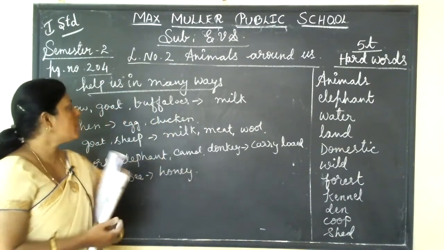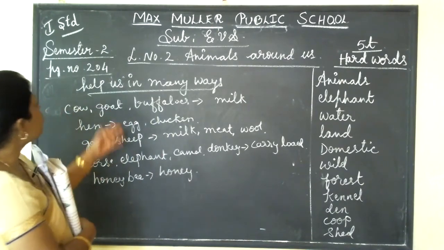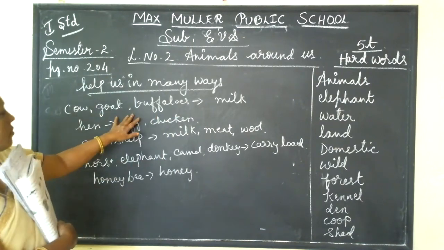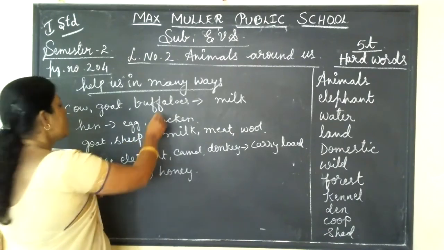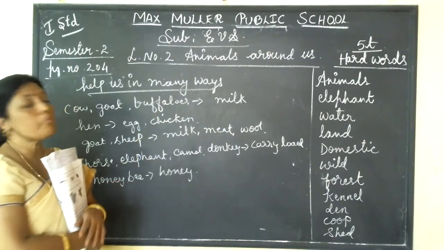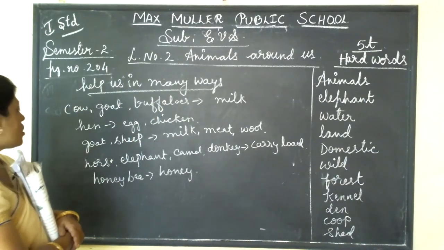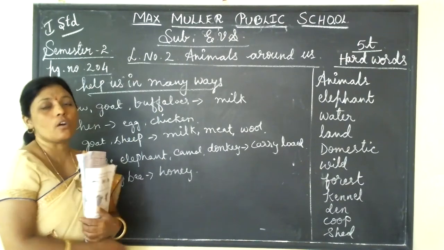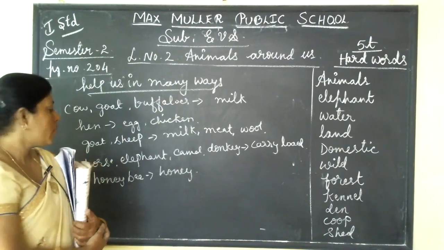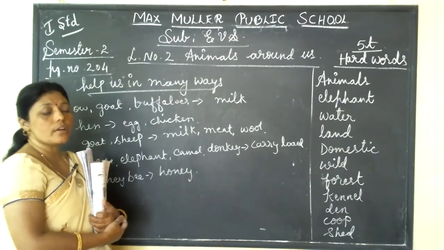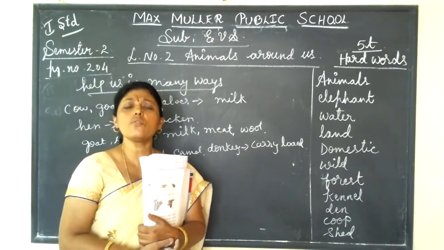So animals help us in many ways. See, for example, cow, goat, buffaloes. They give milk to us, and hen gives egg and chicken to us, isn't it? And goat, sheep, they give meat, milk, as well as wool from sheep. Then horse, elephant, camel, donkey, we use to carry loads. And we get honey from honeybee. So they are very useful in many ways.